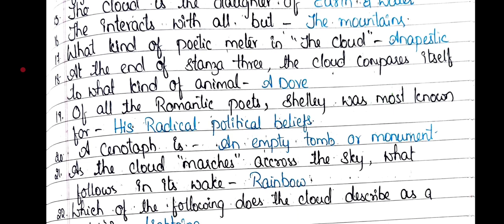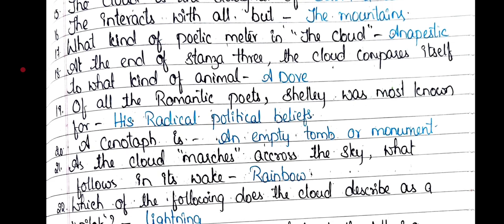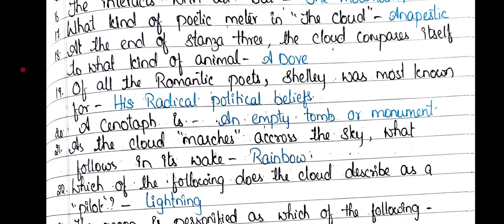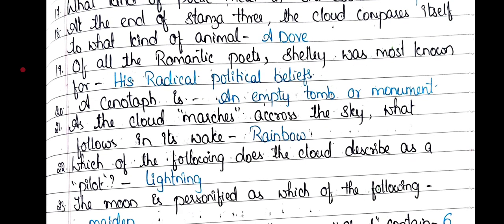17th question: what kind of poetic meter is used in the poem The Cloud? Anapaestic. 18th question: at the end of stanza 3, the cloud compares itself to what kind of animal? A dove. 19th question: of all the romantic poets, Shelley was most known for his radical political beliefs.